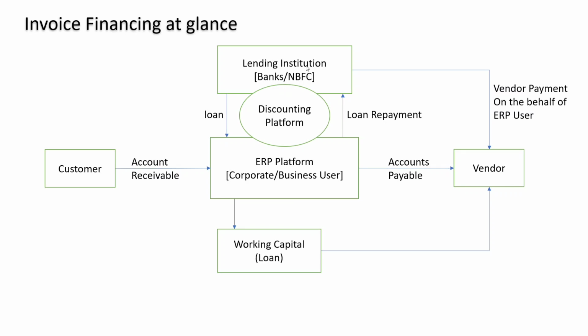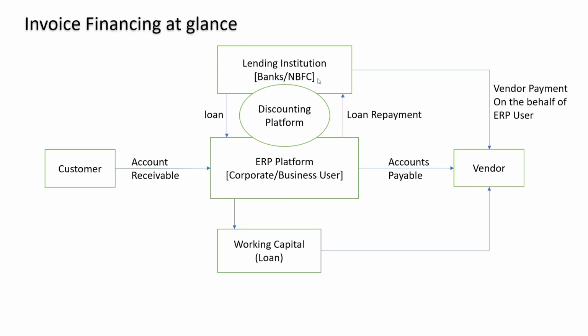Whenever the lending institute pays the money to the vendor on behalf of the ERP user, some discounting factors are fixed between the ERP user and the lending institute, and on the basis of that, the lending institute approves the loan for the ERP user, and the ERP user pays the vendor.